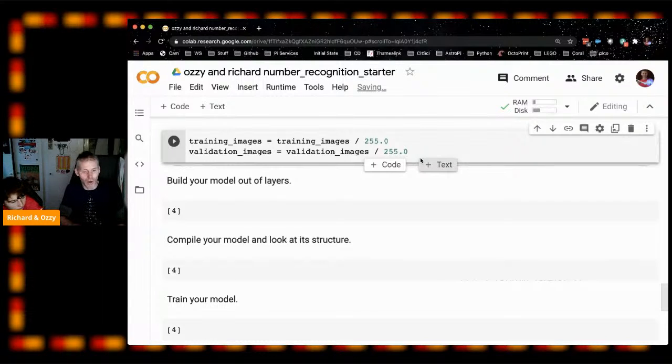Right, so now we're going to build our model. I'm just going to talk a bit about how models work. It will explain what we're doing next. The model we're going to build is a neural network. Can you think of where there's a neural network? Yes, in our brains. This model is called a neural network because it's a bit like how a brain works. It's a very simplified brain.